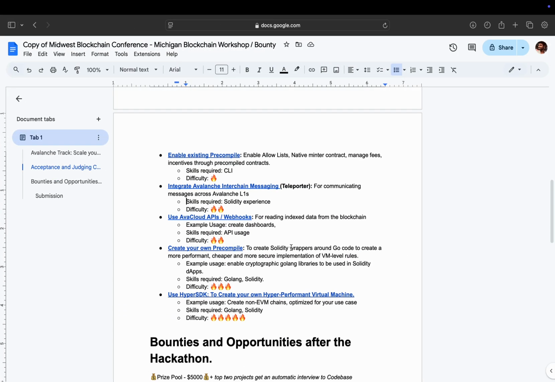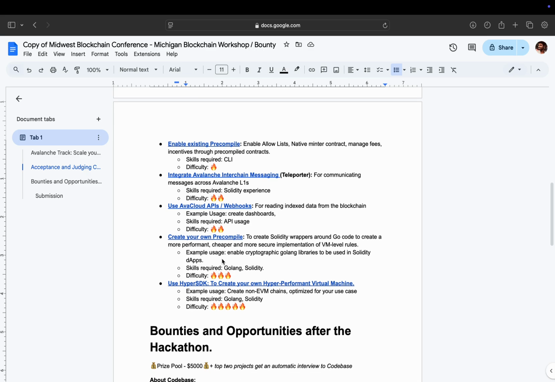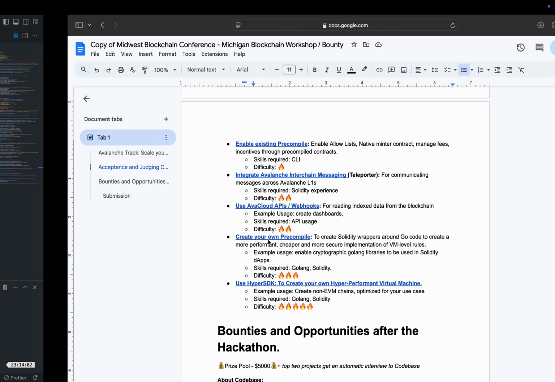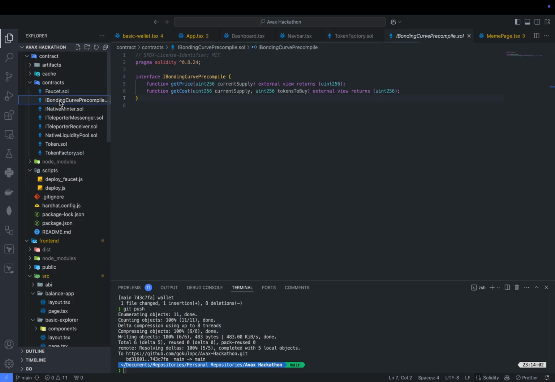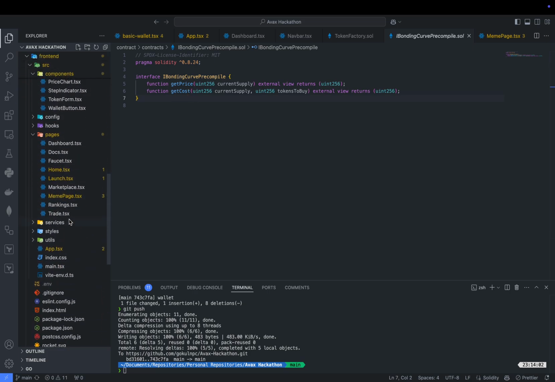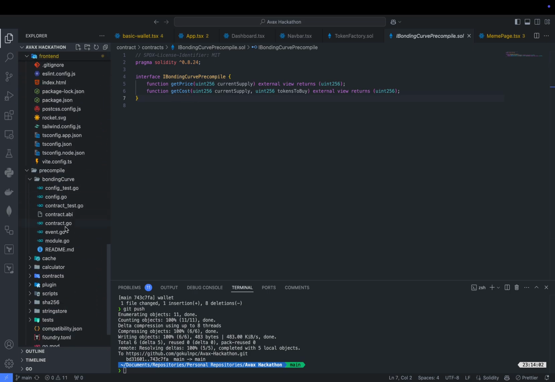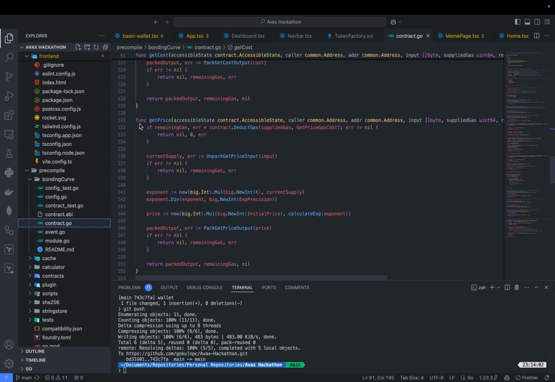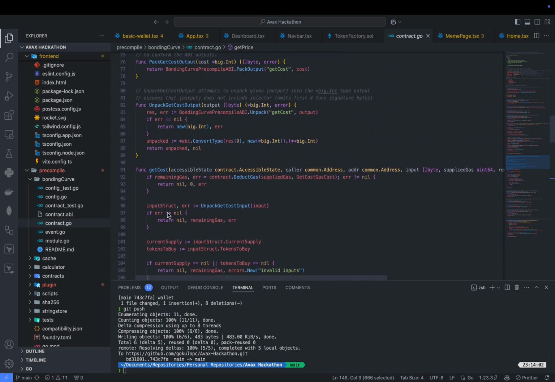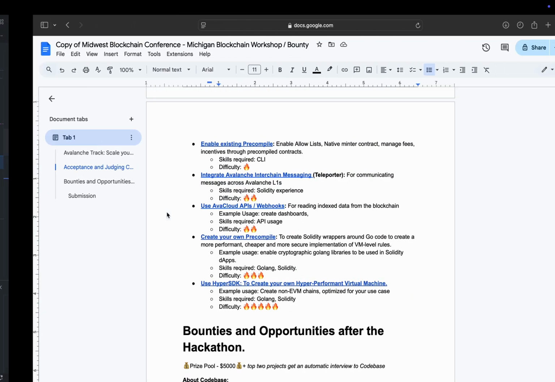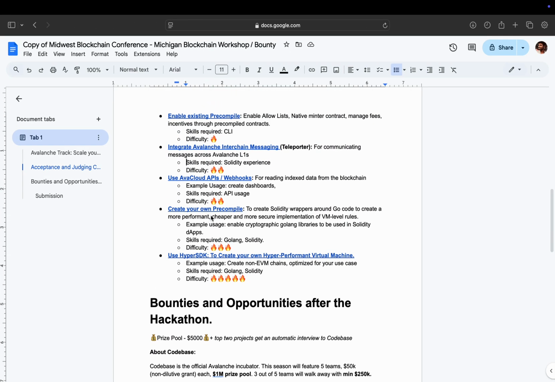So these are the four tracks. Then the fifth track is creating our own precompile. We have created our own precompile using Go. If we go over to contracts, we can see we have used the bonding curve precompile. We have created our own precompile with functions for getting the price and the cost, and we have implemented them in contract.go. These functions are written in Go for getting the price and for getting the cost. So these are the tracks that we have covered.